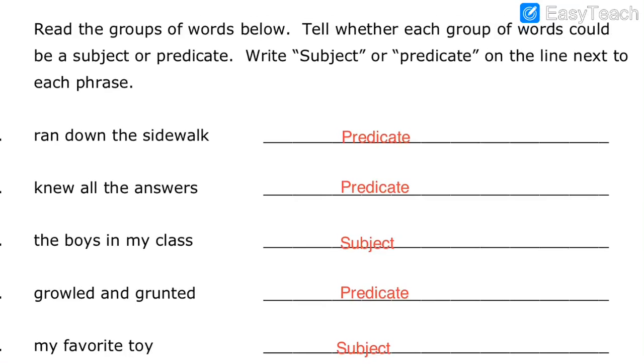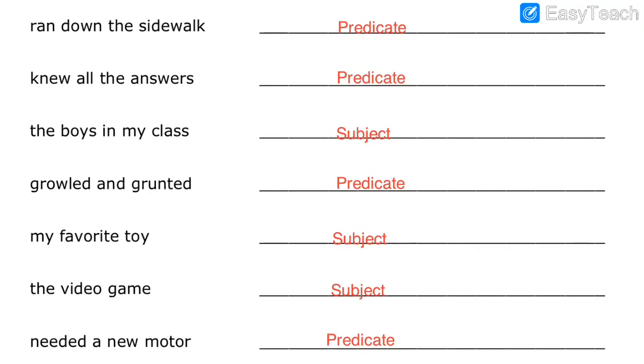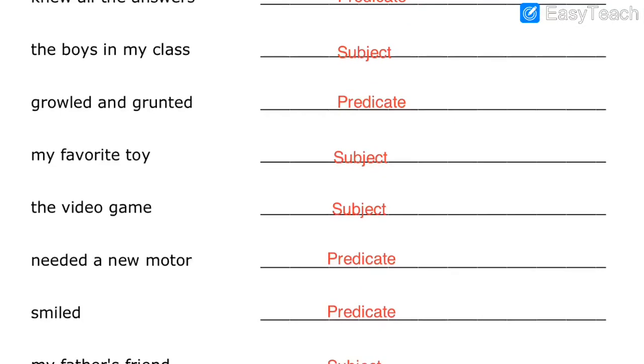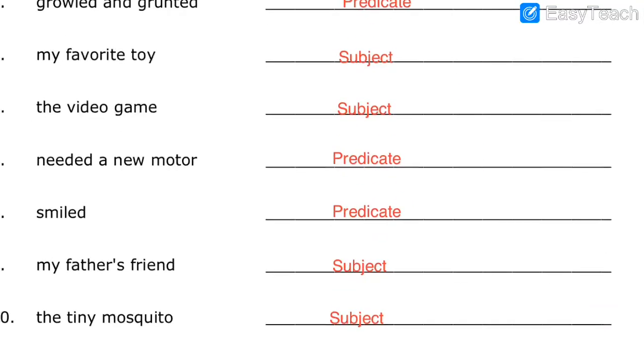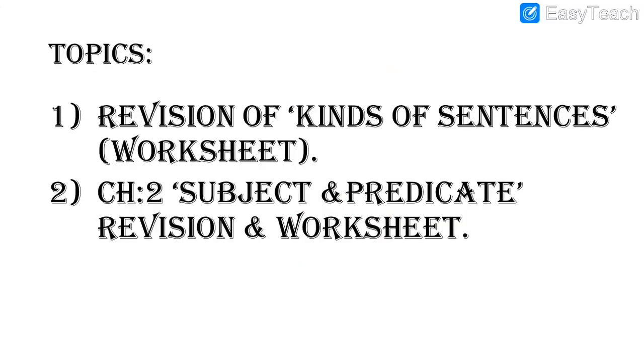Now we can see all the answers again. I said I will show you the answers. So here are the answers. Predicate, predicate, subject, predicate, subject, subject, predicate, predicate, subject, and the last one is again subject.